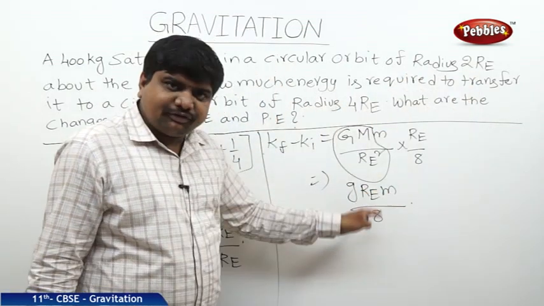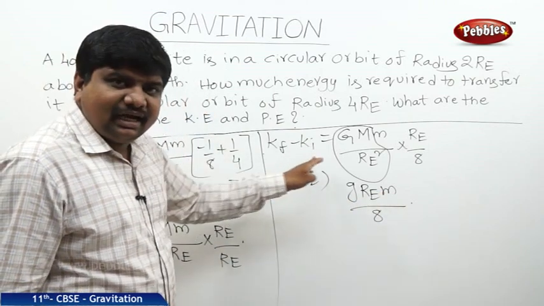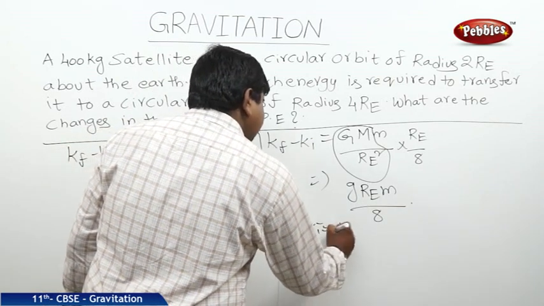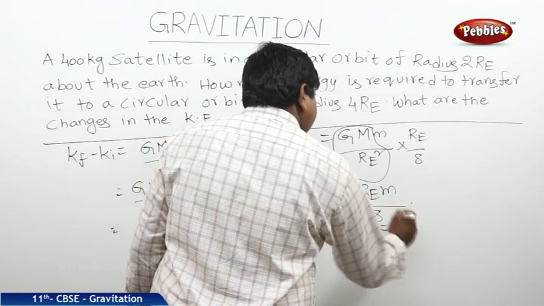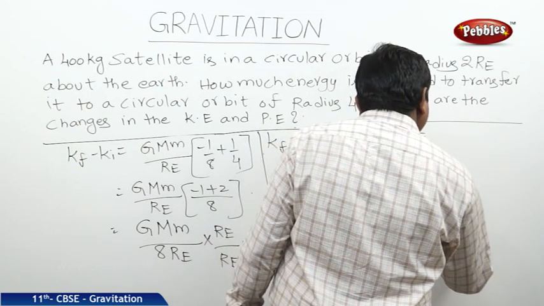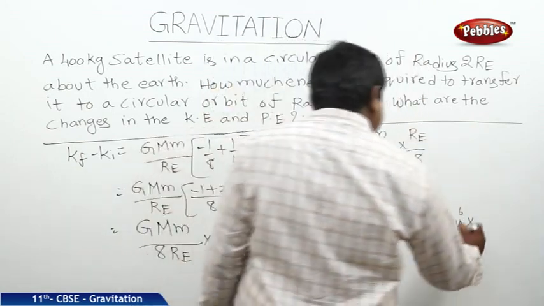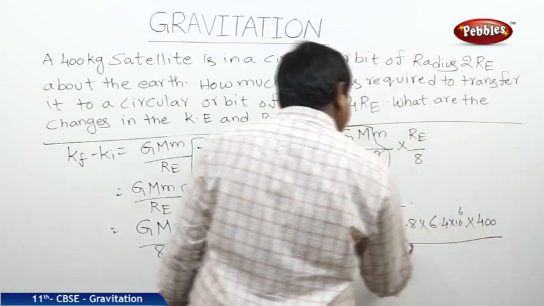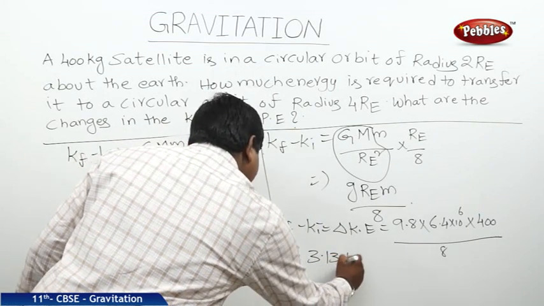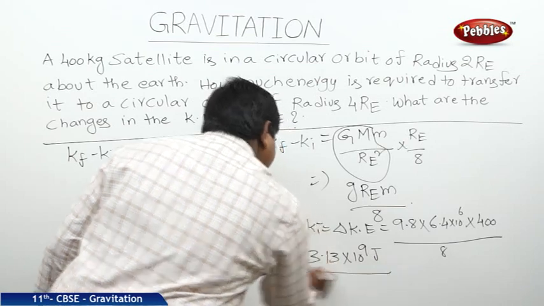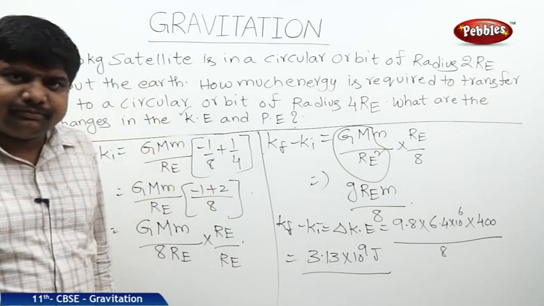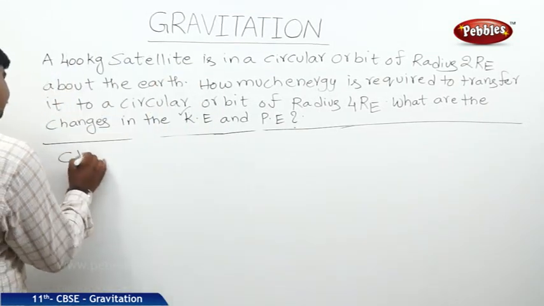If we substitute the values of RE, m and g, we will get the change in kinetic energy also. So what will be the change in kinetic energy? Kf minus Ki is nothing but delta KE, where g is 9.8, radius of Earth is 6.4 into 10 to the power of 6, and mass of the satellite is 400 kg, divided by 8. If we do the calculation, we will get 3.13 into 10 to the power of 9 joules. This is the change in kinetic energy. First part was over. So now the change in PE.